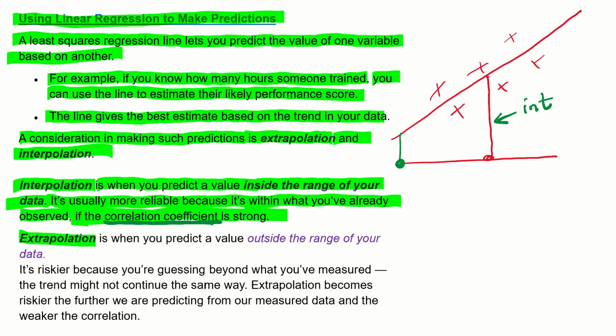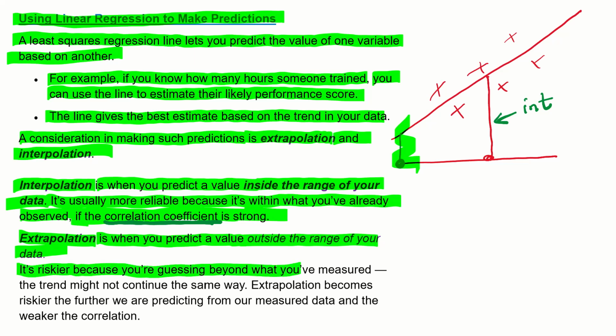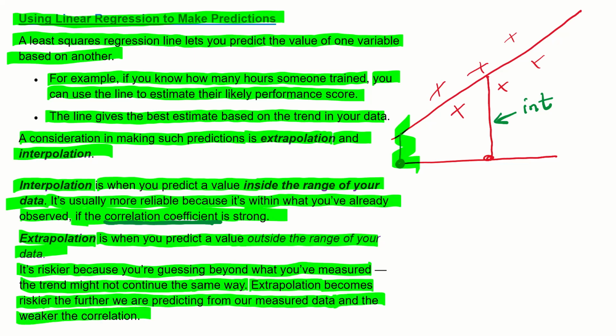Extrapolation, however, is when you predict a value outside the range of your data, as we talked about just over here. It's riskier because you're guessing beyond what you've measured. The trend might not continue the same way. Extrapolation becomes riskier the further we are predicting from our measured data and the weaker the correlation. So interpolation, generally reliable; extrapolation, generally unreliable.